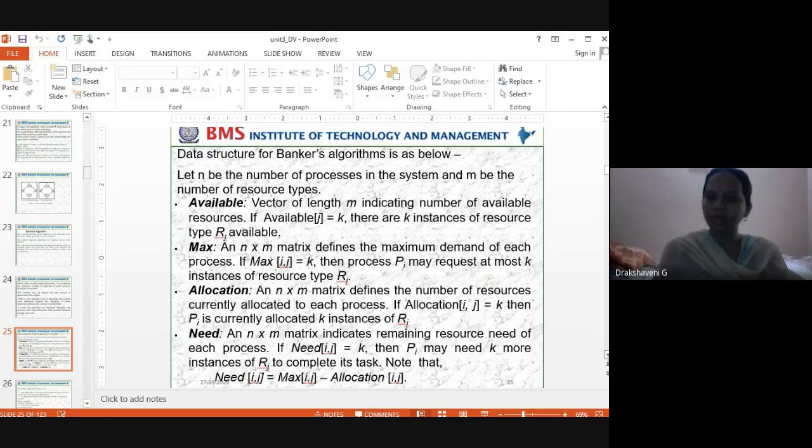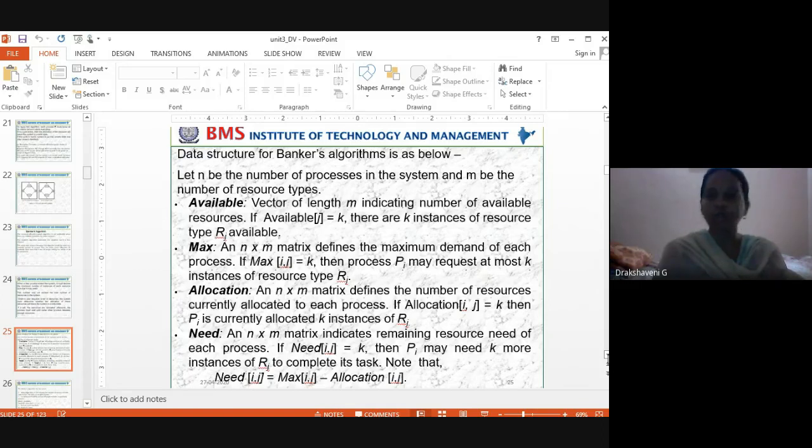Need: how many do you need? Before you come to the CPU, you say how many you want to complete your work. Chaitra may say, to complete my work I want 3 CPUs, 2 printers, 5 books. If it is available with me, I will give it to Chaitra. That's what Need is: an n cross m matrix indicating the remaining resources needed for each process.